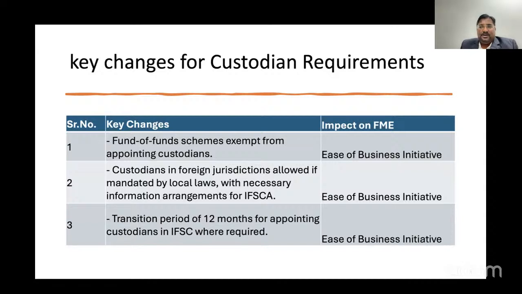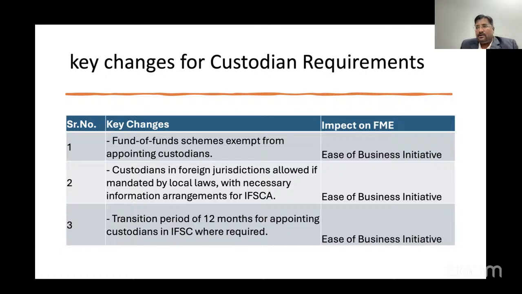Second, a cost minimization initiative has been taken, like the custodian requirement. A fund of funds scheme invests in other funds which already follow the norms issued by SEBI or another regulator, so a custodian is not required for the fund of fund scheme. It is applicable to AMCs like us, and it will definitely reduce our cost. We welcome such initiatives for ease of business.